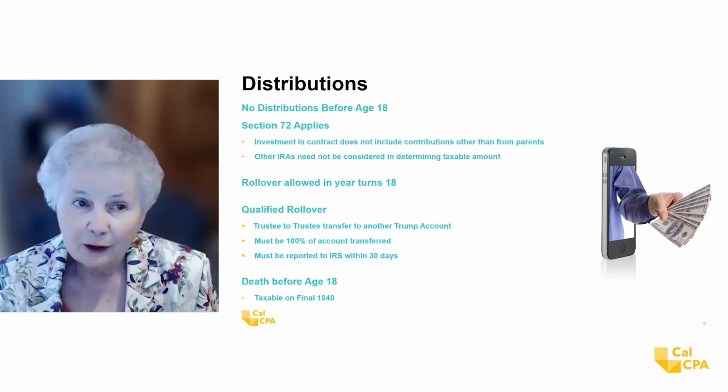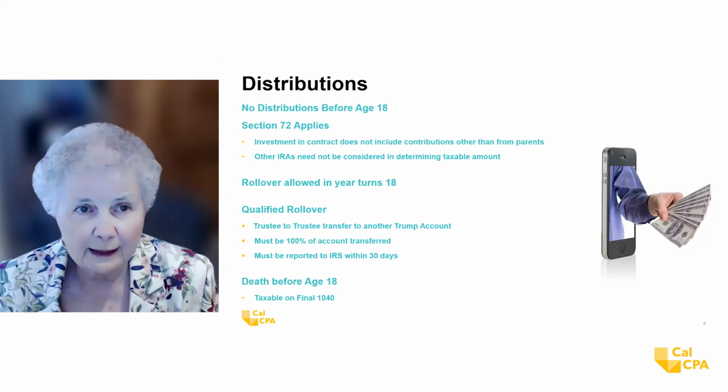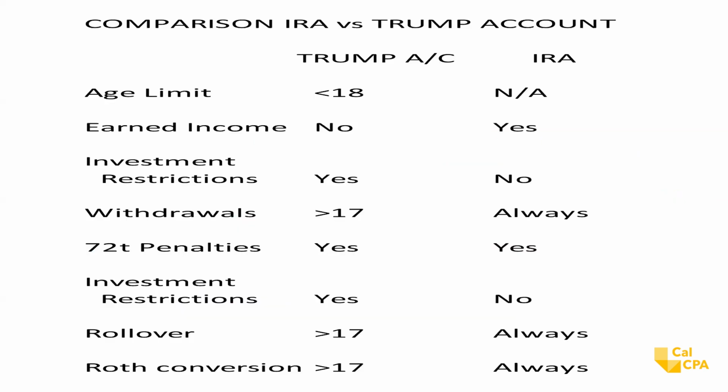Now, if our beneficiary were to pass away before age 18, the entire account becomes taxable, and it's going to be shown on their final 1040, and there will be tax owed. Again, if the parents had made some contributions, those are going to be basis so that it wouldn't be fully taxable. But that's the only way that you can take money out before age 18, kind of unfortunately. So here I wanted to do a little comparison of the Trump account with an IRA.